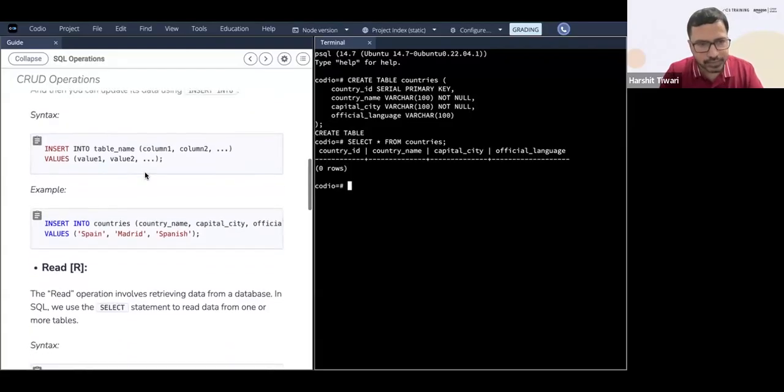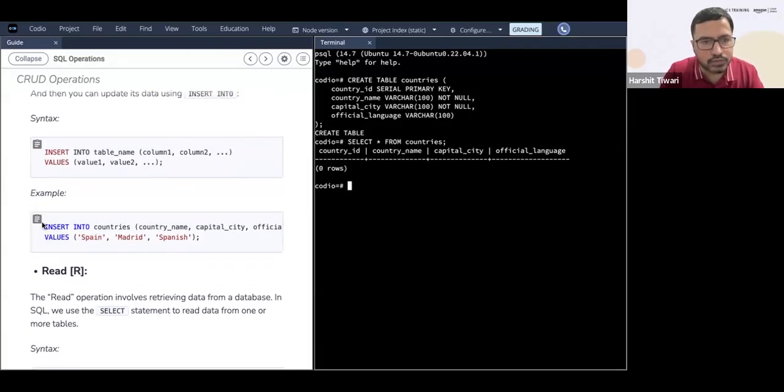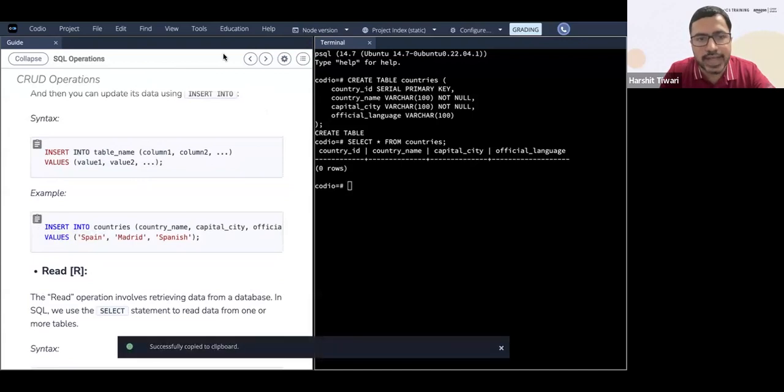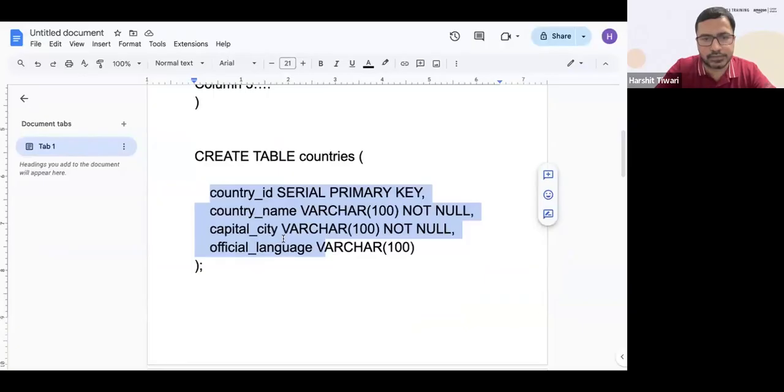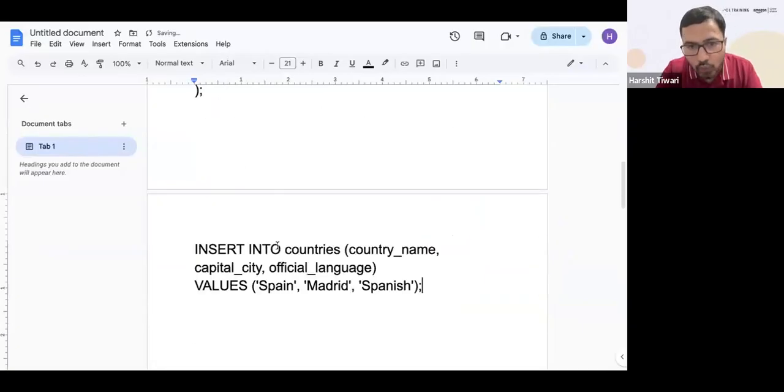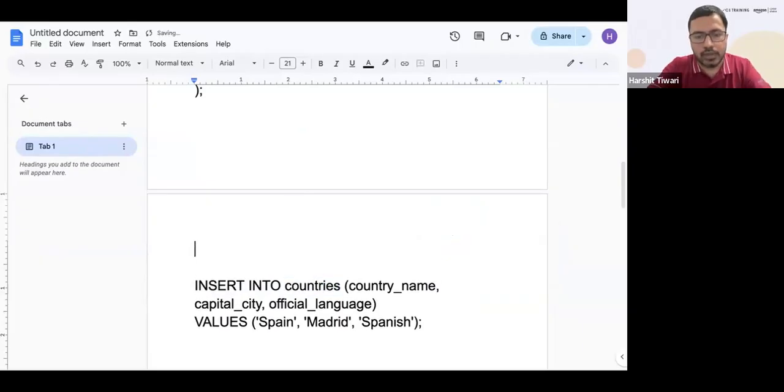So that is your create. We've done the create, and now let's insert some values. How do you insert values? Again, look at the syntax. How the insert value syntax works is like this. You say insert into the table name, that is the countries table, and then you say which columns. So you say insert into